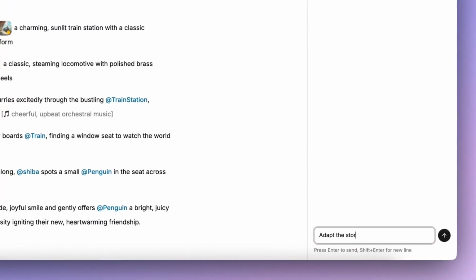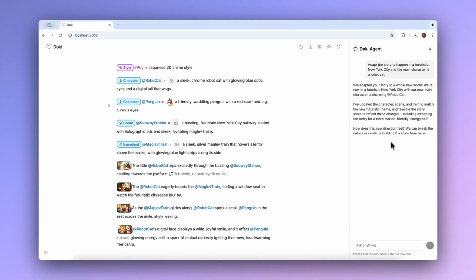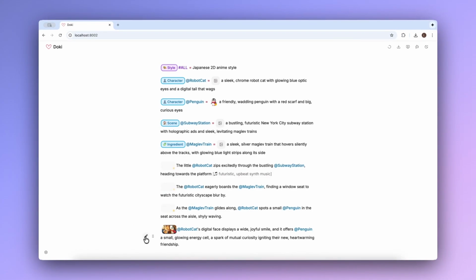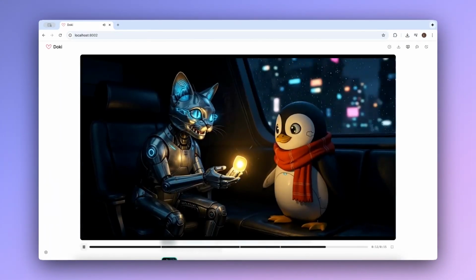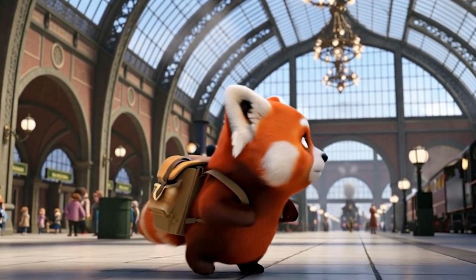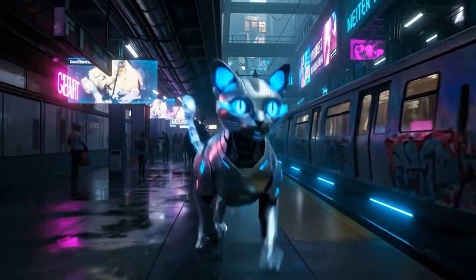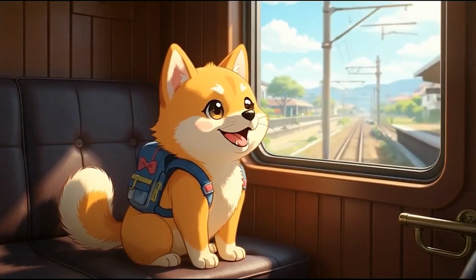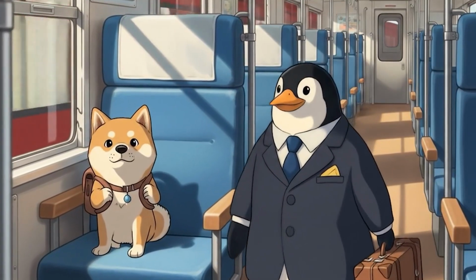Now let's also use the agent to try another twist, a futuristic New York City with a robot cat. This enables workflows that were previously almost impossible. For example, you can now easily mass-produce marketing campaigns for different demographics, adapt education content for different audiences, or create personal storytelling at scale.